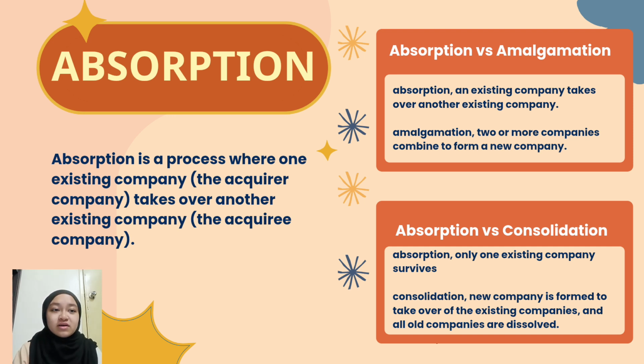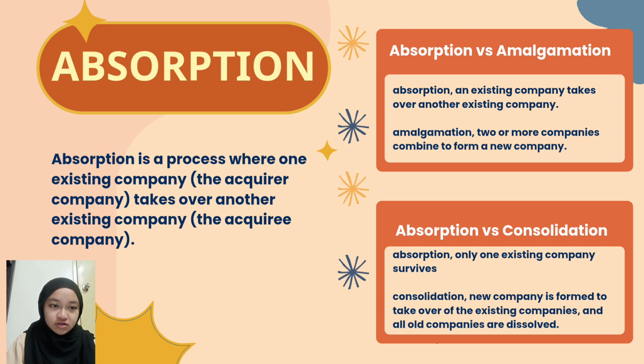What is the difference between absorption and amalgamation? Absorption: an existing company takes over another existing company. But amalgamation: two or more companies combine to form a new company. Absorption and consolidation: in absorption, only one existing company survives. In consolidation, a new company is formed to take over the existing companies, and all the companies are dissolved.